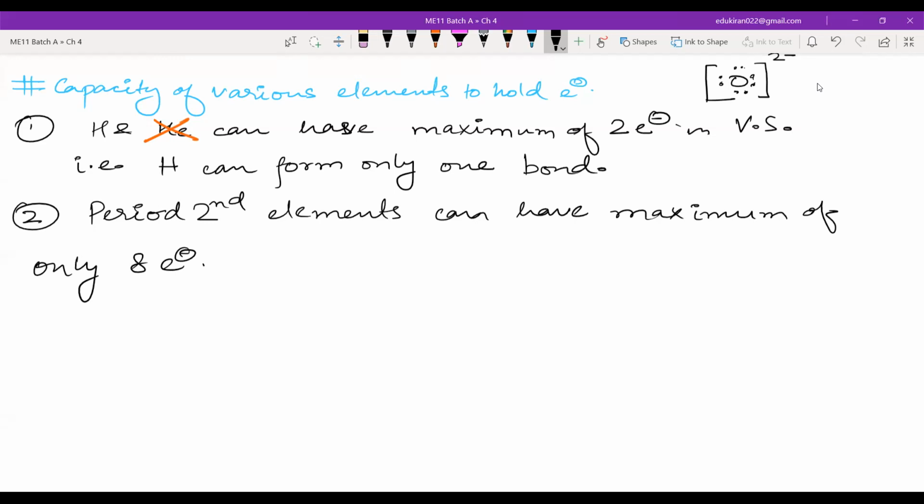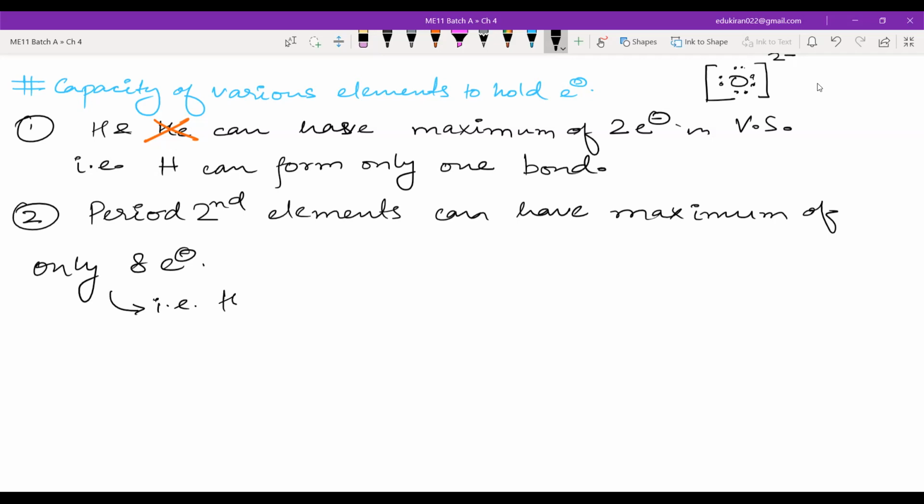Okay, because they have n equal to 2, and 2 into 2 square, that is 2 into 4, equal to 8. That is why 8 electrons. The maximum number of electrons for a given shell, that is second shell, will be equal to 2n square. This will be equal to how much? 2 into 2 square, which will be equal to 8. Please keep in mind the quantum numbers also. Why 8 electrons? Because of quantum numbers. Okay, period second elements can have a maximum of only 8 electrons.